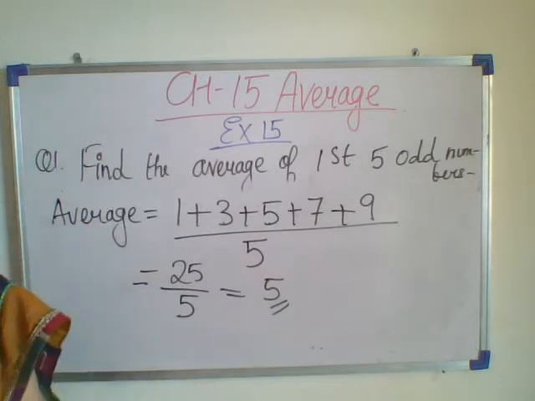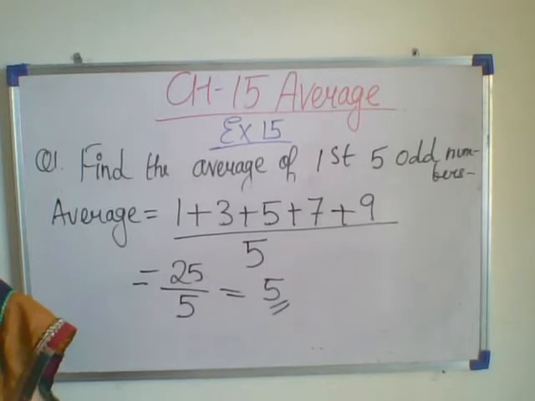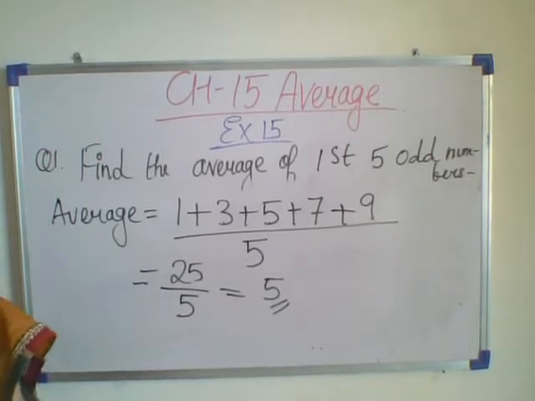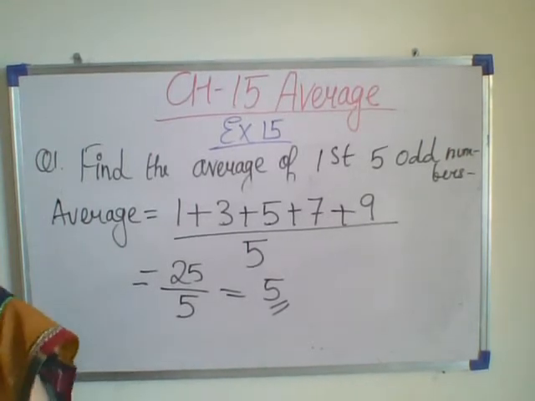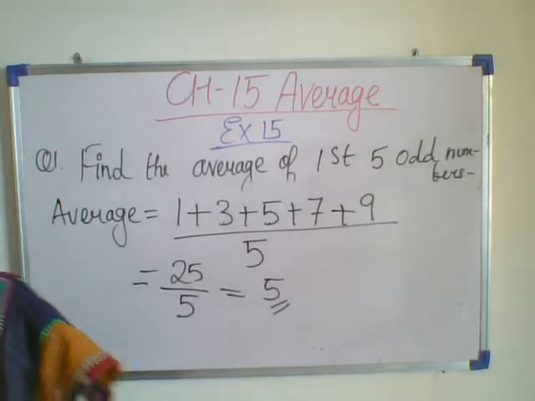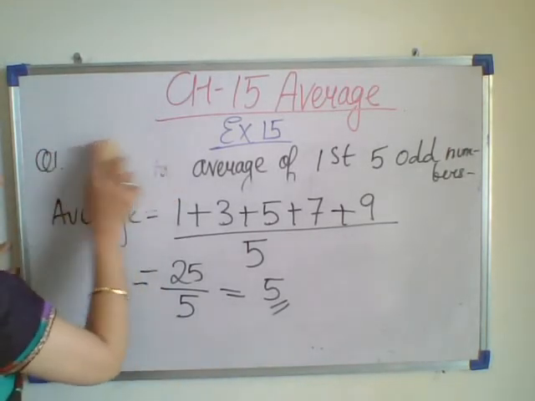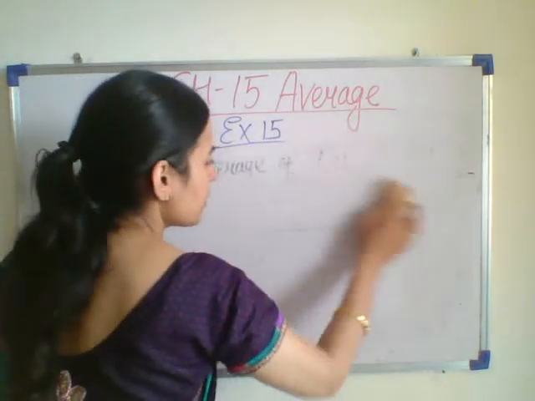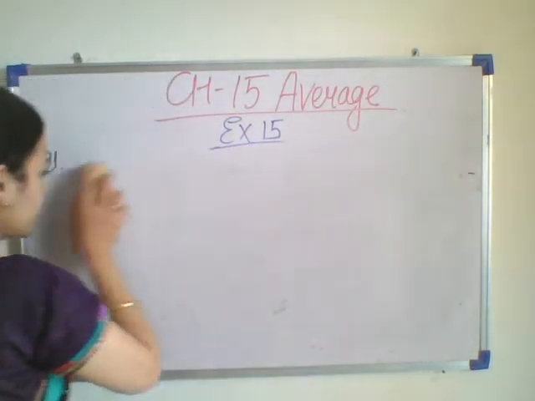Now let us do some word problems which are related to the average. In the question, it is given that during a week, a barber gave 40 haircuts on Sunday.